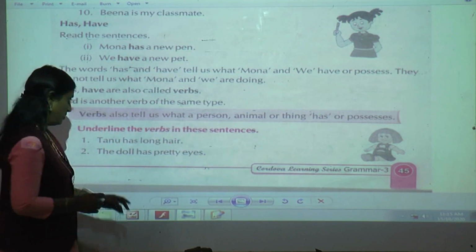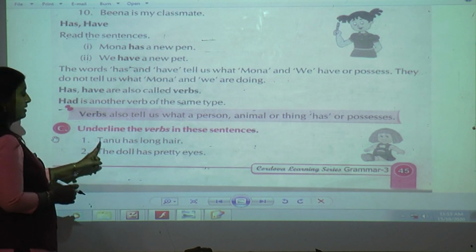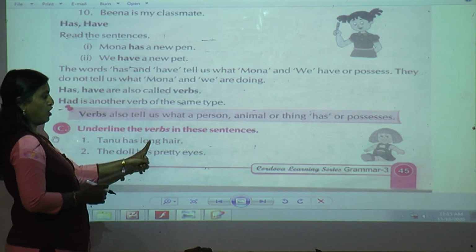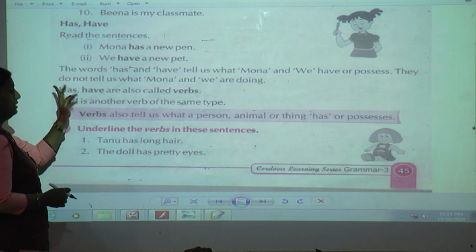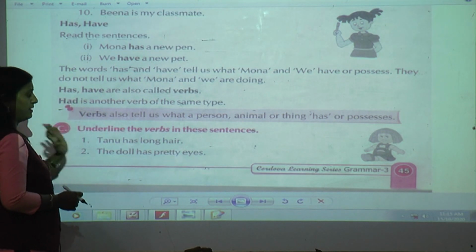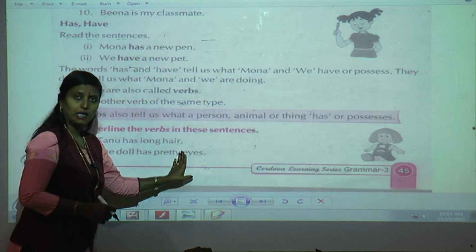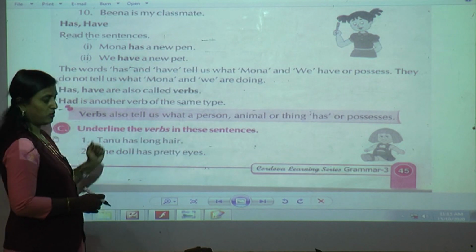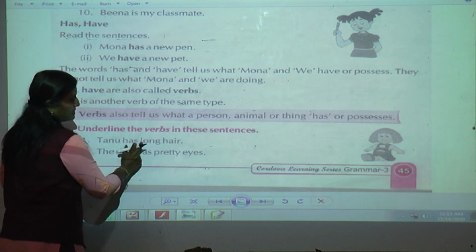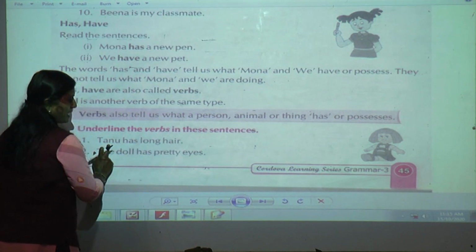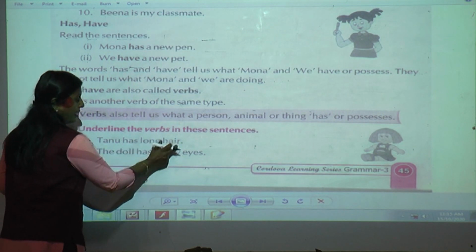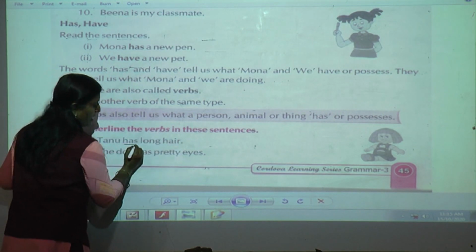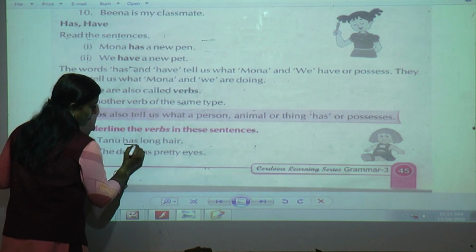Ready students? Okay, now see, Tanu has long hair. So keep three words in your mind: has, have and had. Just read the sentence and then pick out the verbs. Tanu has long hair. Now what does Tanu have? Yes, long hair. It belongs to whom? Tanu. So has. Got it?